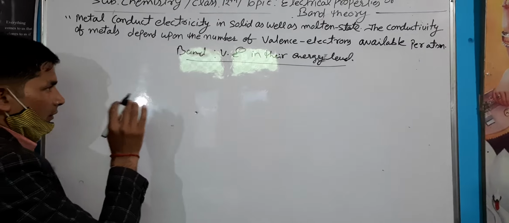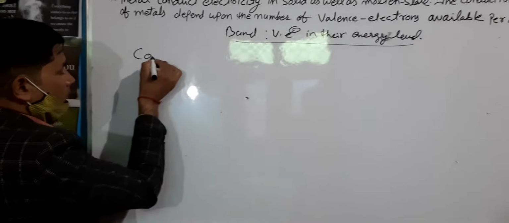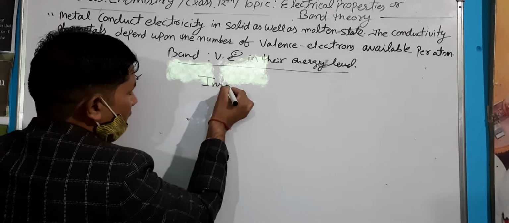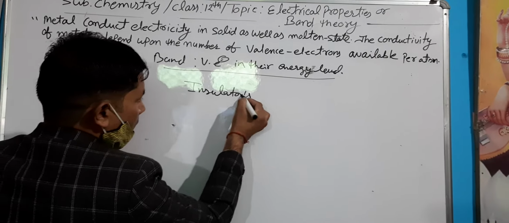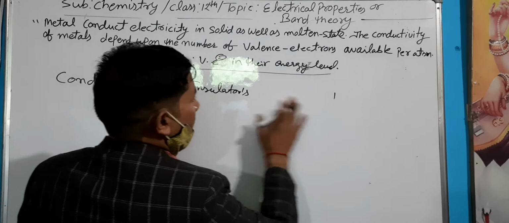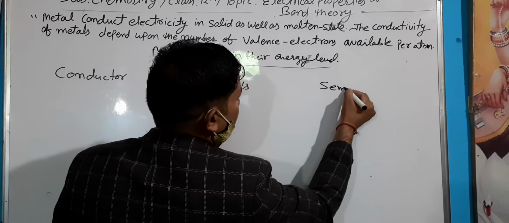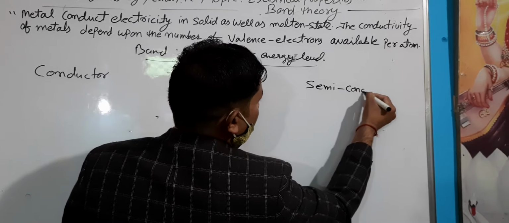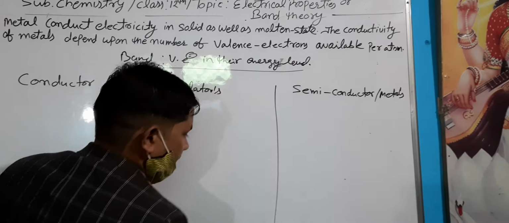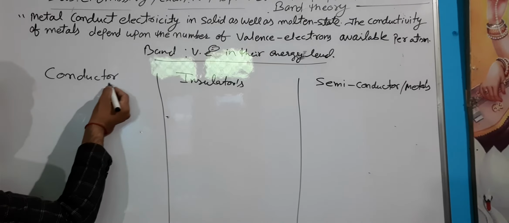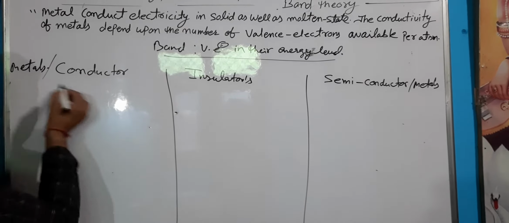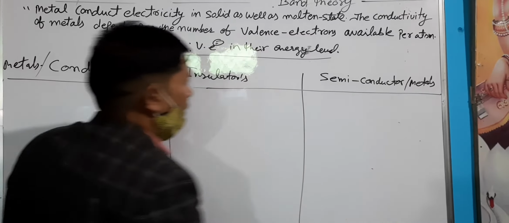Here, according to band theory, first is the conductor, second is insulator, and third is semiconductor, or semi-metals. Conductor means metals. According to band theory, what is conductor, what is insulator, and what is semiconductor?